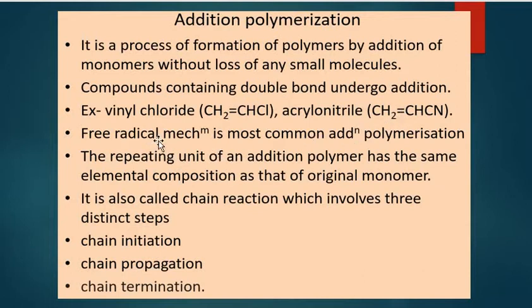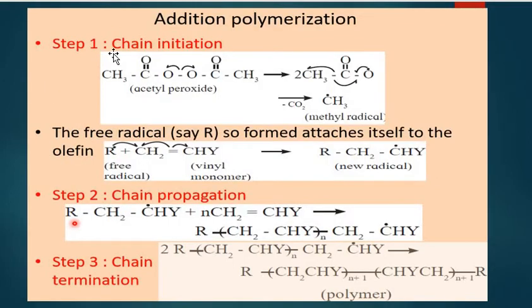Addition polymerization follows a free radical mechanism, and the repeating unit of an addition polymer has the same elemental composition as the original monomer. It is a chain reaction and involves three distinct steps. Number one is chain initiation, second is chain propagation, and third is chain termination. Now, chain initiation. Let's take one example, a vinyl monomer, and see how it undergoes polymerization to give a polymer. Number one step is chain initiation.